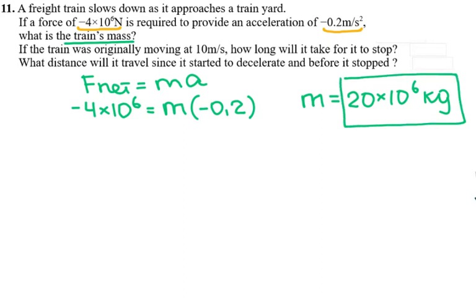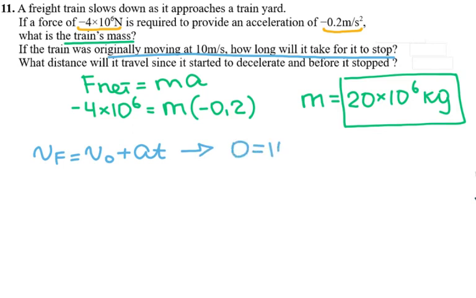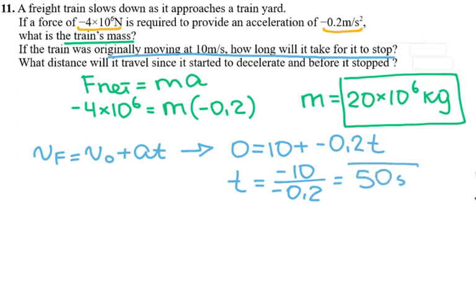And the next question, they ask you, if the train was originally moving at 10 meters per second, how long will it take for it to stop? So the final velocity again is equal to initial velocity plus the acceleration times the time. So I can plug in the numbers, and I have final velocity equals initial velocity plus the acceleration, which is negative 0.2, times the time. So the time is equal to negative 10 divided by negative 0.2, which is 50 seconds.